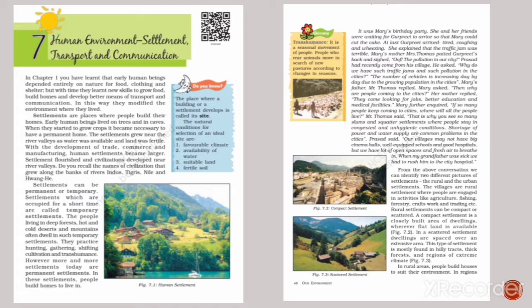In rural areas, people build houses to suit their environment. In regions of heavy rainfall, houses have slanting roofs. In the regions where water accumulates in the rainy season, houses are constructed on a raised platform or stilts.